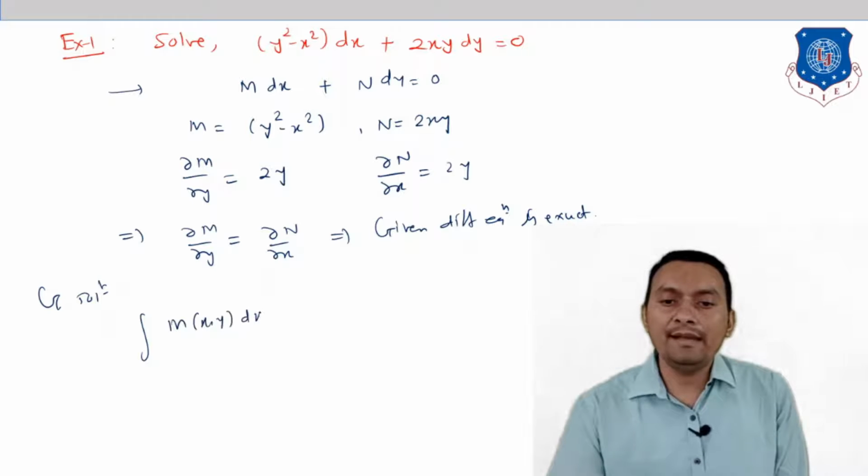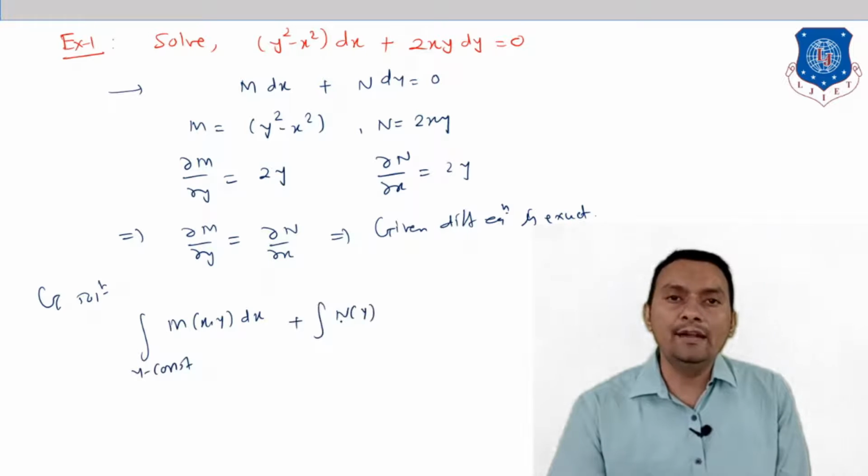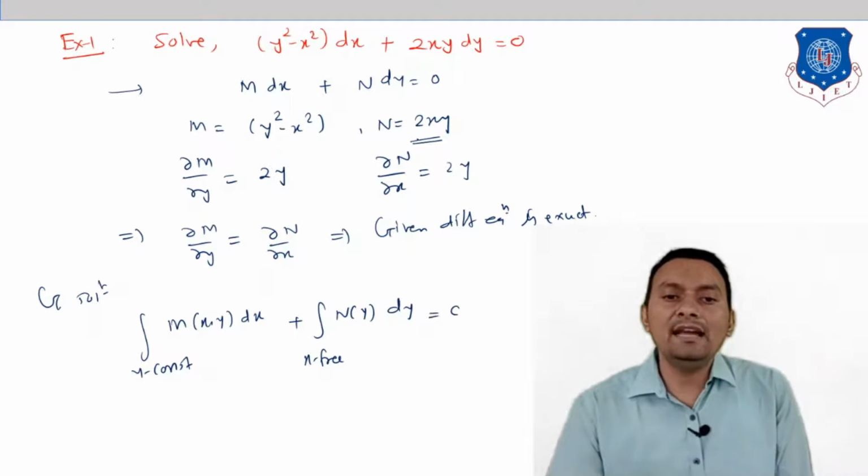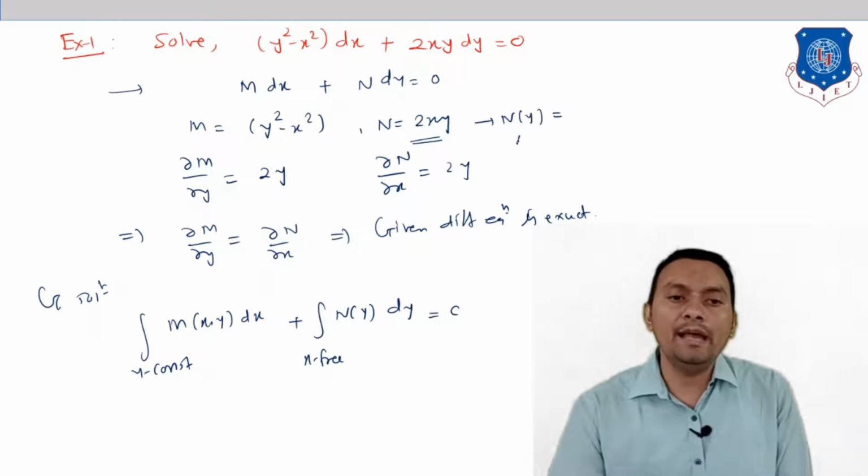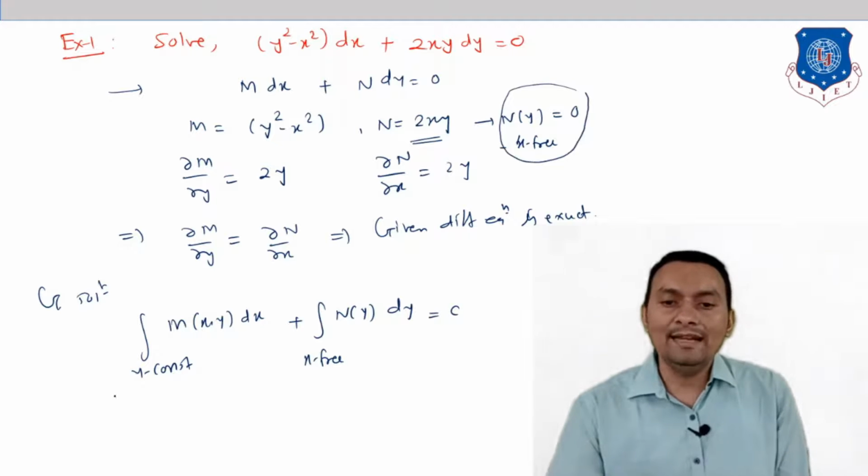Therefore its general solution is defined by, I am writing its formula, integral of M(x,y) dx over y constant, plus integral of N(y) dy, is equal to a constant. Whatever we have in the function N, we are trying to find the part which is free from x, and then we do the integration with respect to y. So in this particular question, N of y, the part free of x, we want, so in that case we are going to consider only 0.